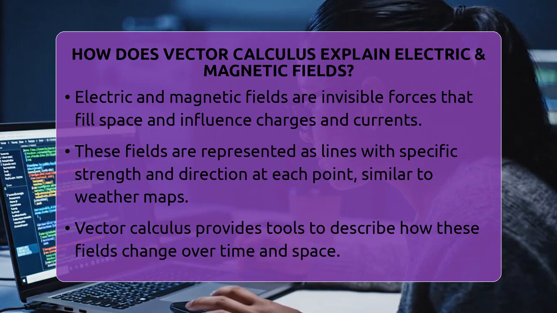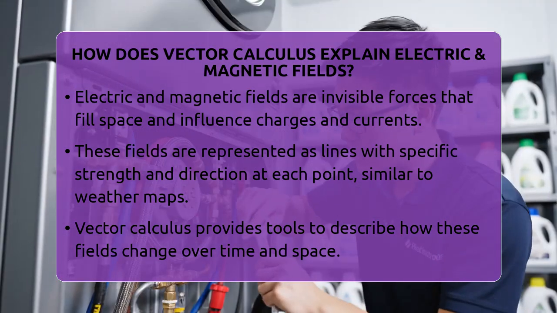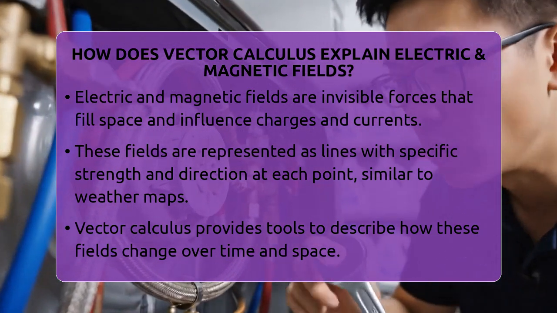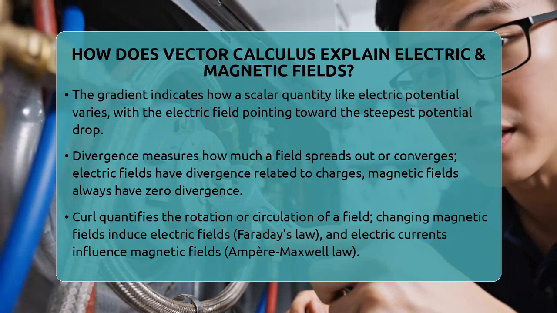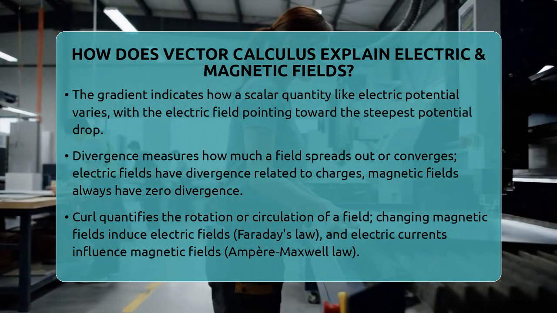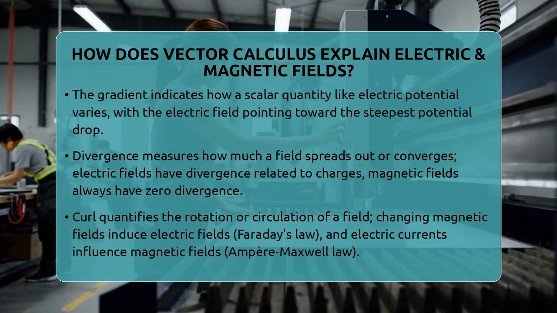For example, the electric field can be found by taking the negative gradient of the electric potential. This means the electric field points in the direction where the potential drops fastest, guiding charges along the path of least resistance. Next is divergence, which measures how much a field spreads out or converges at a point.